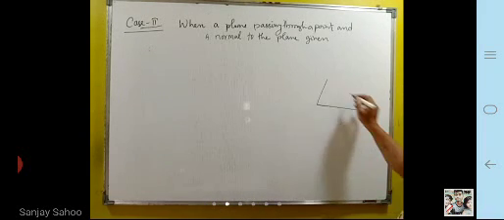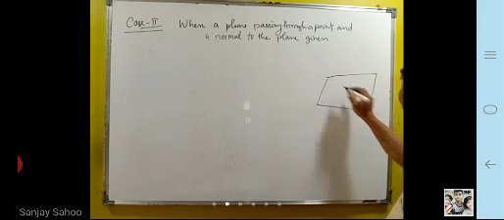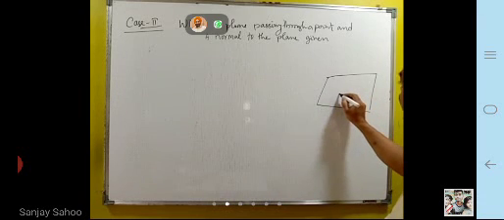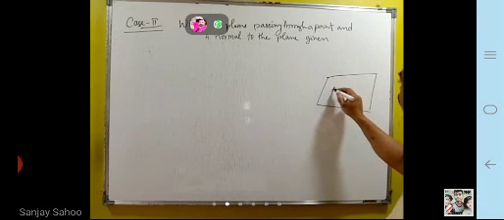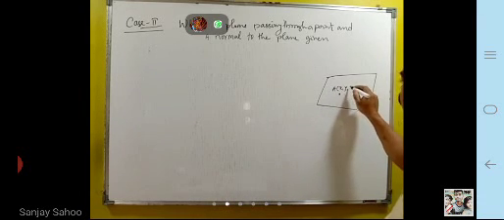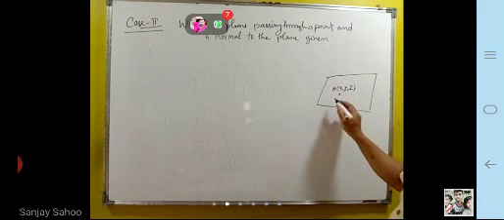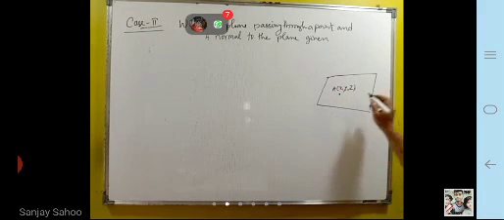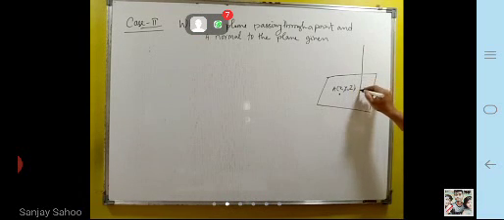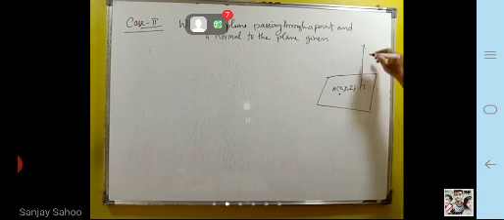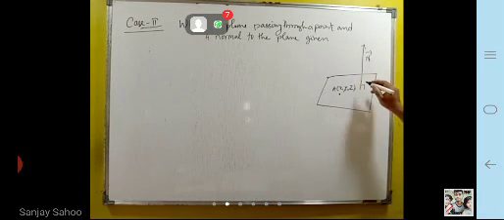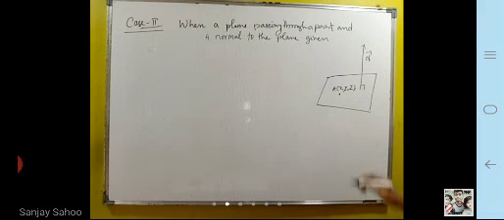If this is the plane, it is passing through a point A, x1, y1, z1, and a vector N is perpendicular to this plane.